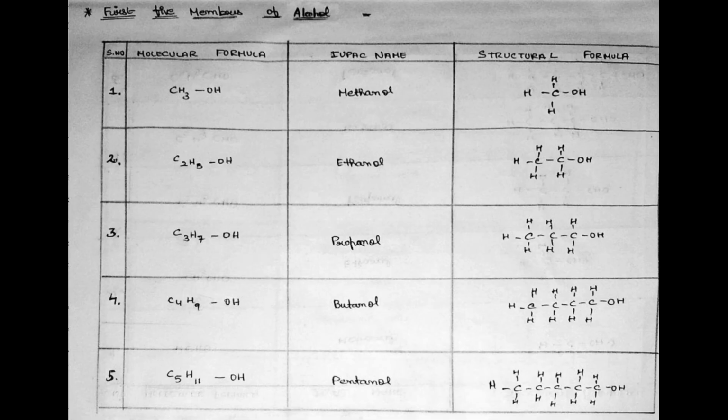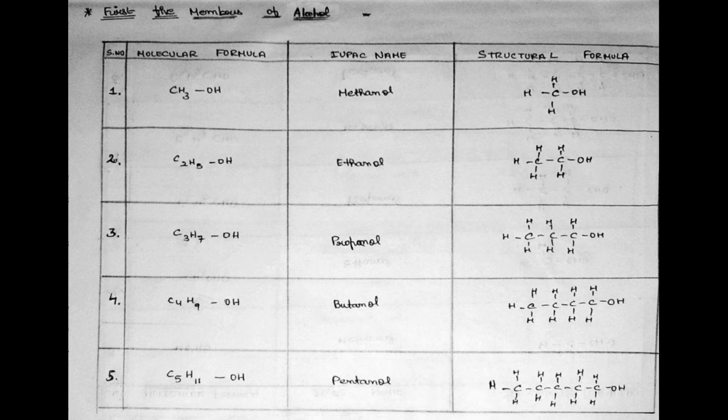Next, we have the first 5 members of alcohols. So in the alcohol group, every molecule consists of OH. Here first, CH3OH, its IUPAC name is methanol. Its structural formula is such that one carbon atom is bonded with 3 hydrogen atoms and one OH group. Second, C2H5OH, its IUPAC name is ethanol. It is such that in the structural formula 2 carbon atoms have 5 hydrogen atoms and are bonded with OH, that is alcohol.